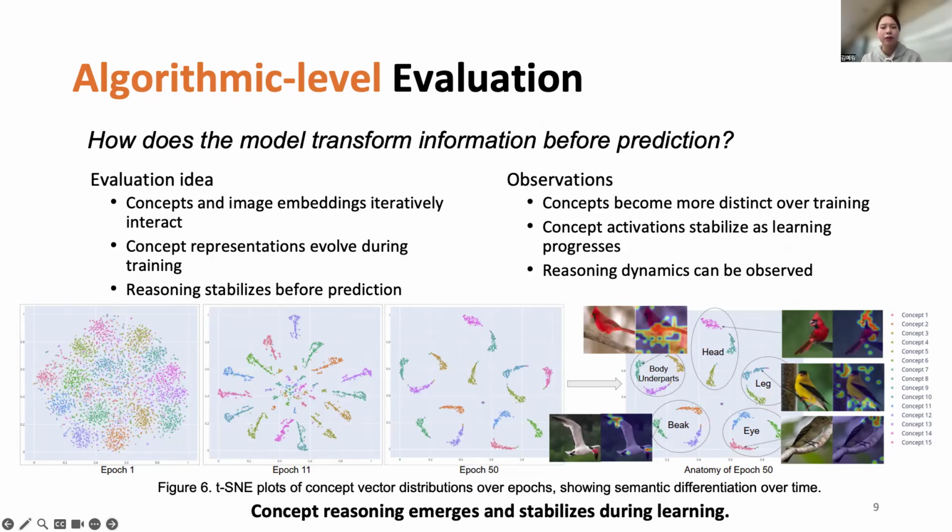Additionally, concept activations stabilize over time, showing that reasoning becomes more consistent before predictions are made. So rather than producing decisions in a single opaque step, we can observe reasoning dynamics forming and stabilizing within the model. This validates that our model implements interpretable reasoning at the algorithmic level.